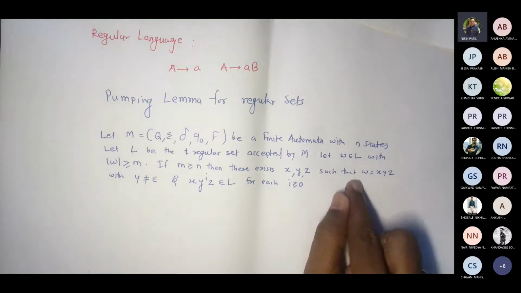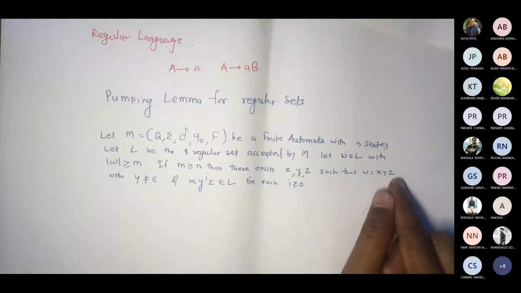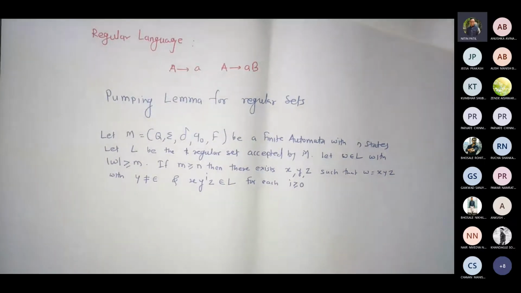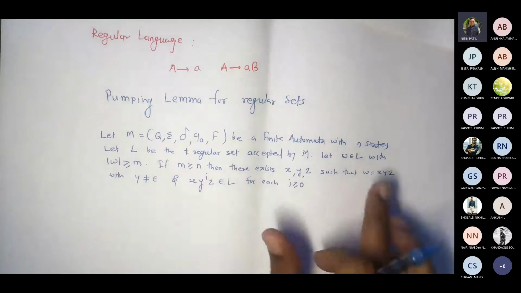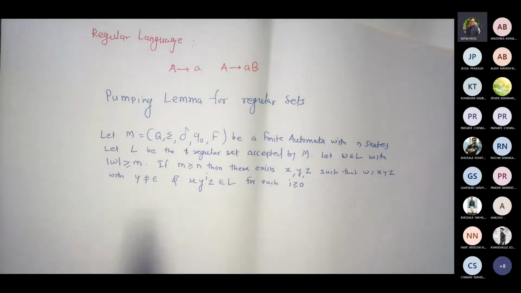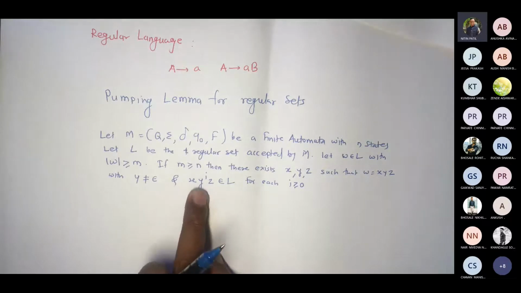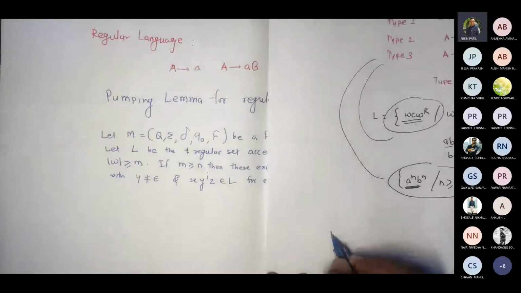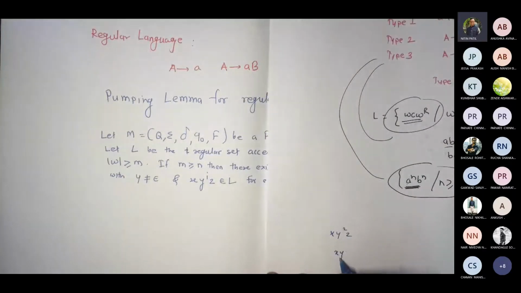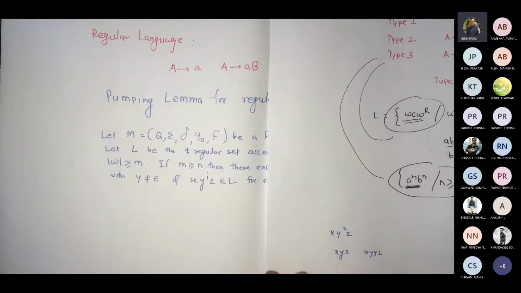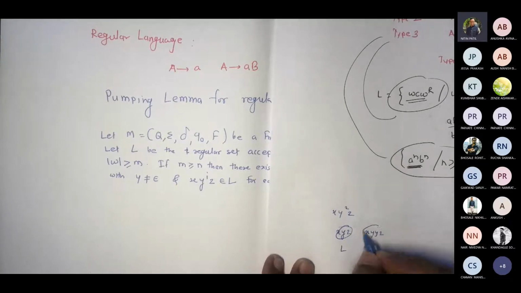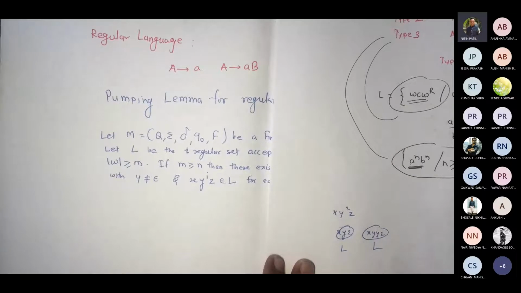You are dividing this W into three parts, x, y, and z, with y not equal to epsilon. That means while you are dividing W into three parts, you have to make sure the length of y is not 0. At least it should be 1. So if I pump y i times, what does pumping mean? Suppose I write x y square z. Your string was xyz. Now your string becomes x y y z. So if xyz belongs to L, then this should also belong to L. If it doesn't, then that means the given language is not a regular language.